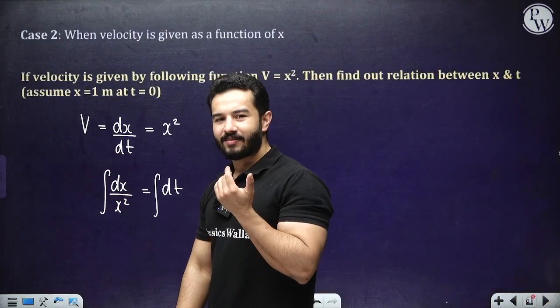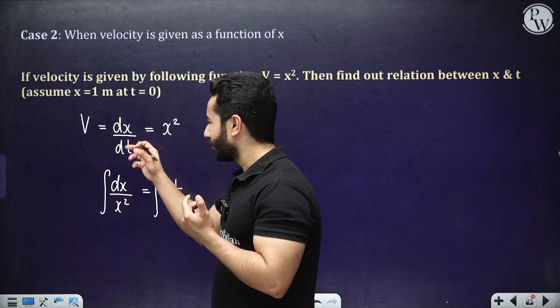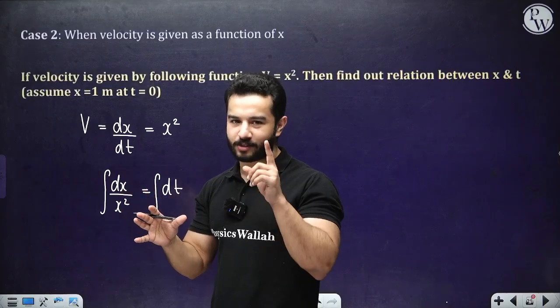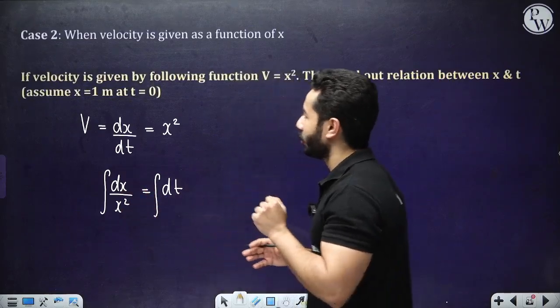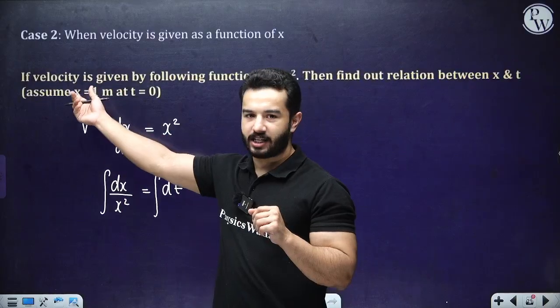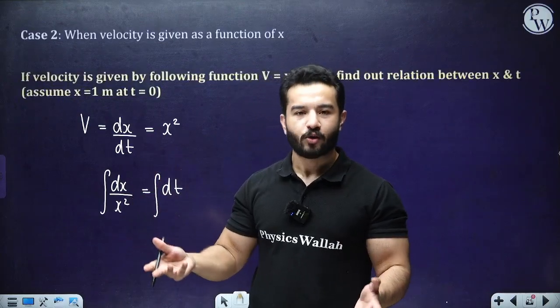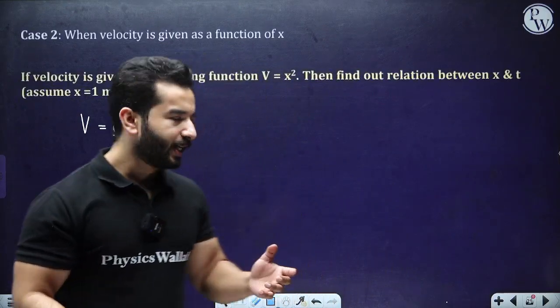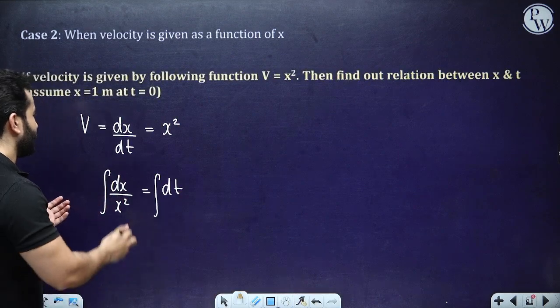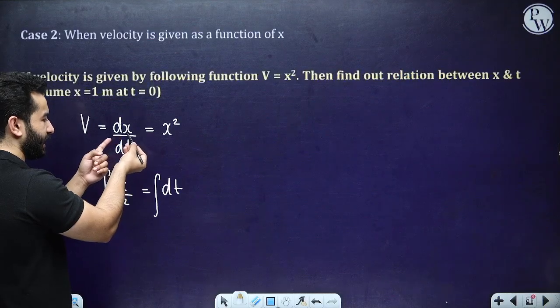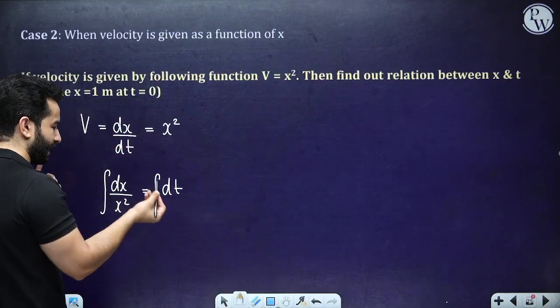Now initially some of you might feel, sir, how in the world am I going to get it, that first we'll have to do this, then we'll have to actually integrate it. Fair enough, your question is fair enough, but hear me out, hear my logic. They have given you the velocity and they are asking you about the displacement-time relation. So what do you need to do? You need to integrate it, right? And if you want to integrate it, this is the only thing that you have to remember, that I'll have to place the same variable with their integrating element, and that's how I'm going to do it.